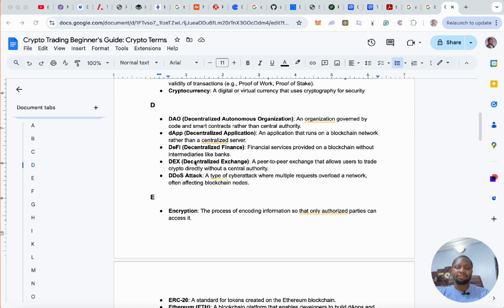DeFi, decentralized finance. Because of decentralization, you don't just have decentralized applications, you also have decentralized finance. So financial services provided on a blockchain without intermediaries like banks.